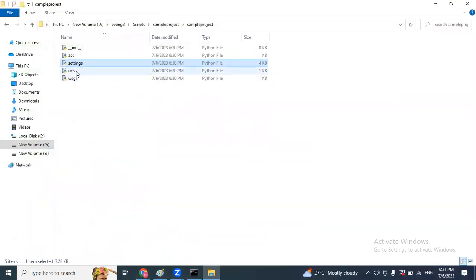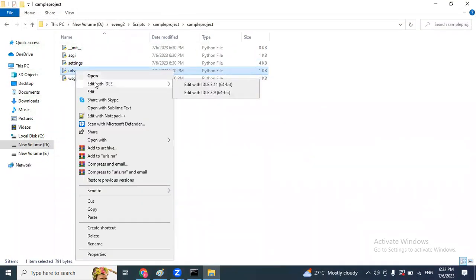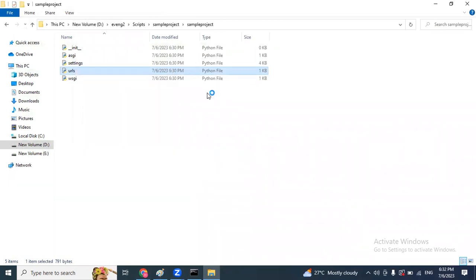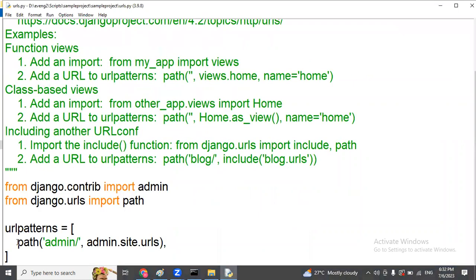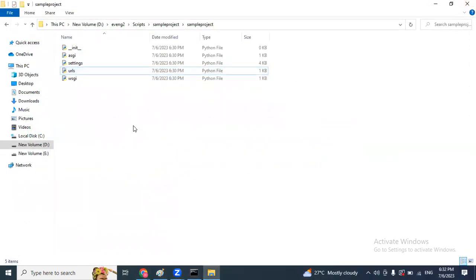And next thing, URLs. Each and every application has URLs, right? So for Django, the URLs file is available at project level. See here, they are providing one sample URL. So in your project level, we are going to use only two files. One is settings, another one is URLs. By using settings, we are going to add our application, we are going to update our template, etc. By using URLs, we can create n number of URLs, no problem. So two files are done.